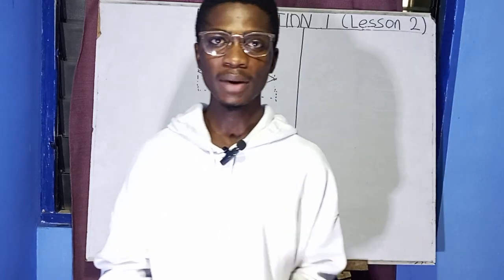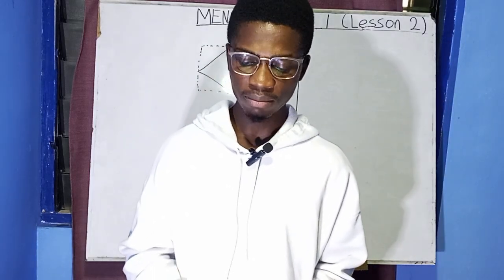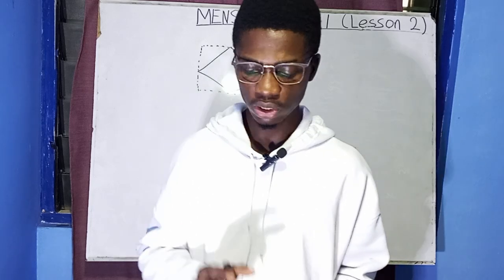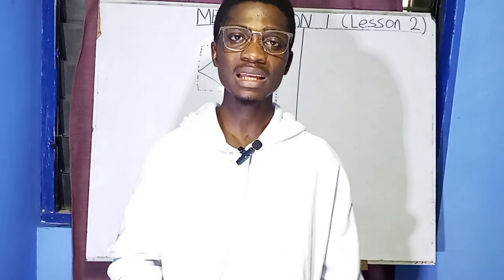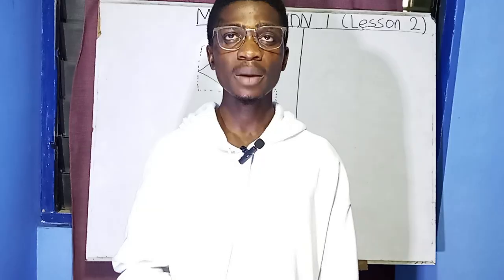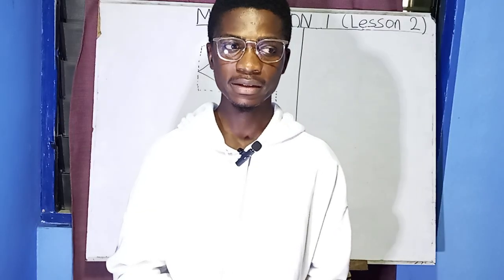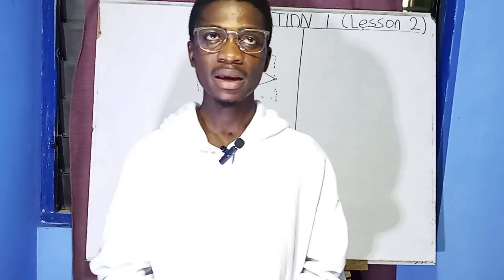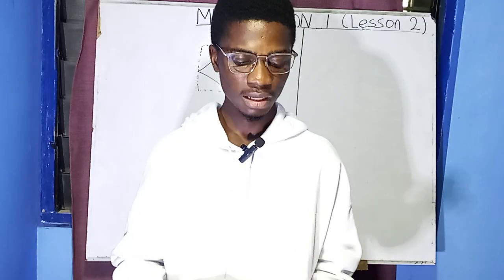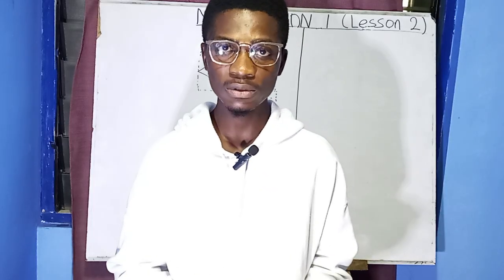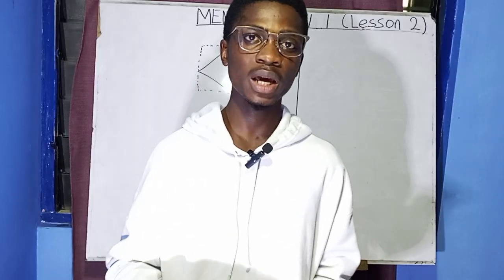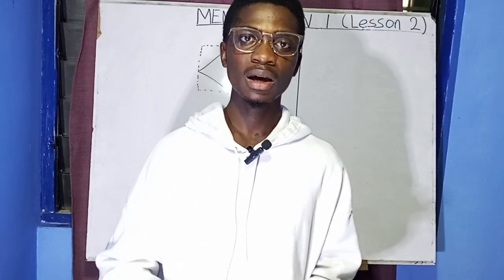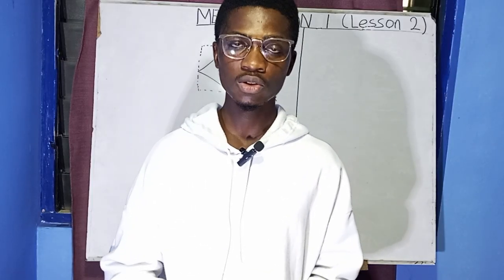Okay, so welcome back. Today we are going to talk about mensuration 2. The last time we talked about circles, so we are going to talk about other plane figures. There are so many plane figures, but they all start with number of sides 3 upwards. So we have number of sides 3, number of sides 4, and so on.